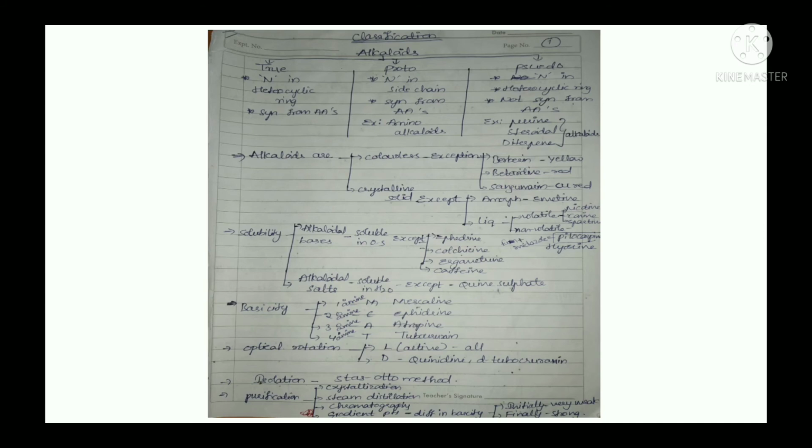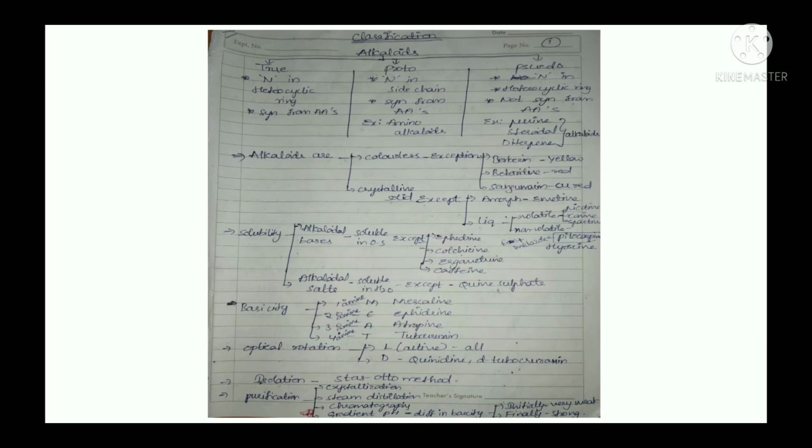And the next one is steam distillation. In this method, we specially use compounds which are volatile, liquid volatile. So previously we have seen liquid volatile compounds: nicotine, conine and spartein. So these three are separated by steam distillation, and it is not suitable for high molecular weight alkaloids. Okay, that's it, that is steam distillation. And the next one is chromatography. It includes TLC, HPLC, GC, and all. Okay, the purification is done by using those techniques.